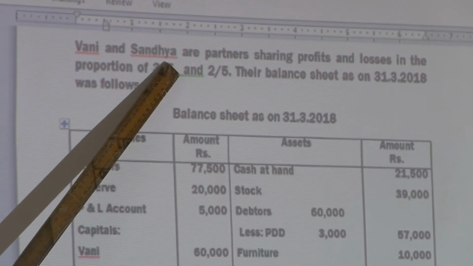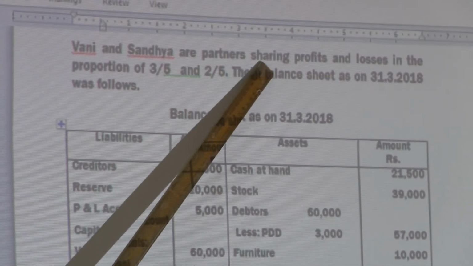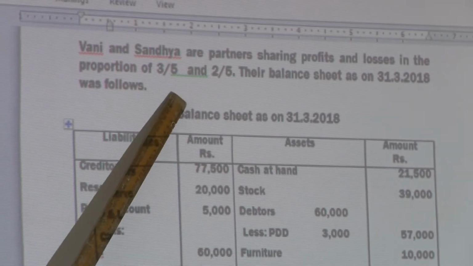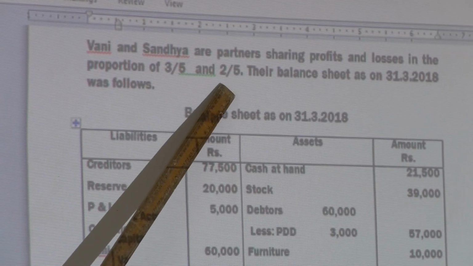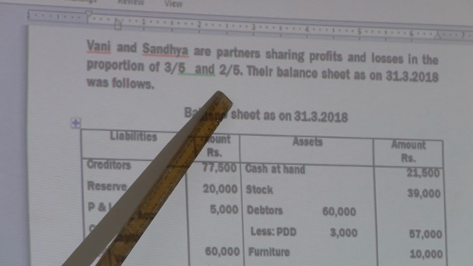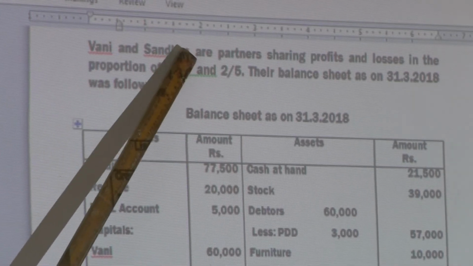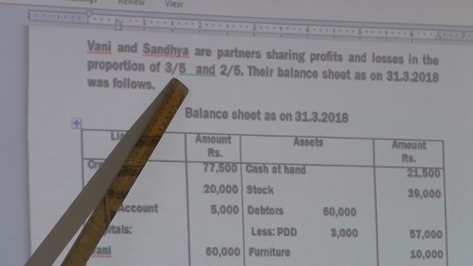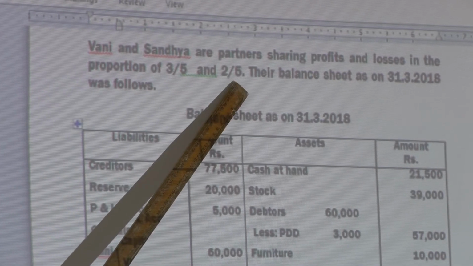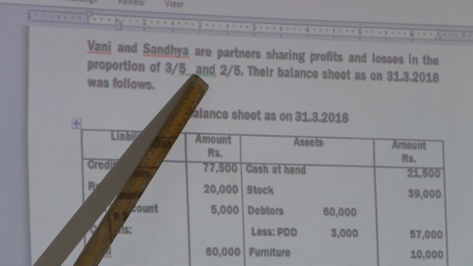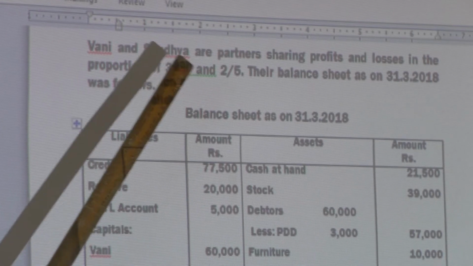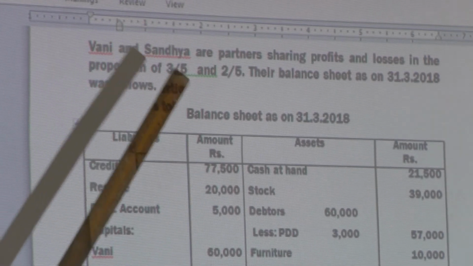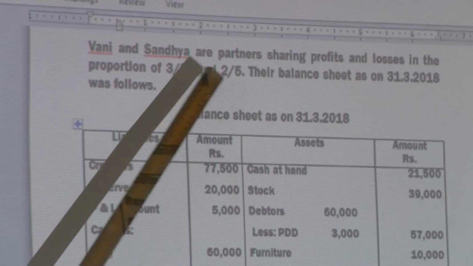Vani and Sandhya are partners sharing profit and loss in the proportion of 3/5, 2/5, that is 3:2. Here Vani and Sandhya are old partners. Their profit sharing ratio is 3:2.